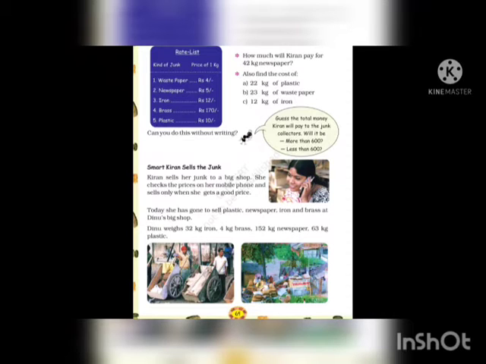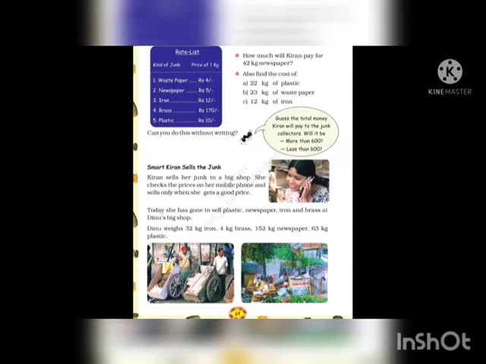So now the question is, how much will Kiran pay for 42 kg newspaper? We have done a question of 31 kg newspaper before this, so we will do this question similarly, like we did the earlier one. Next, also find the cost of A, 22 kg of plastic, B, 23 kg of waste paper and C, 12 kg of iron.